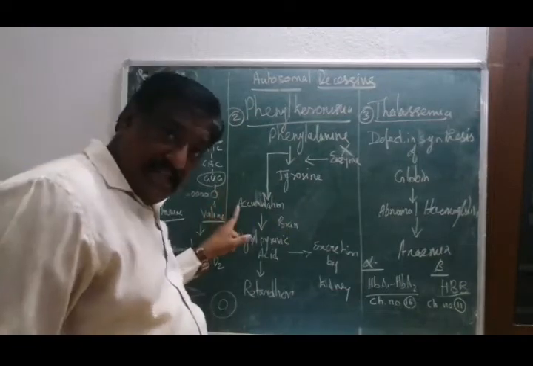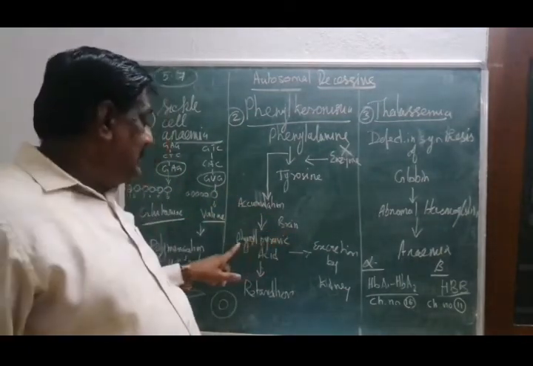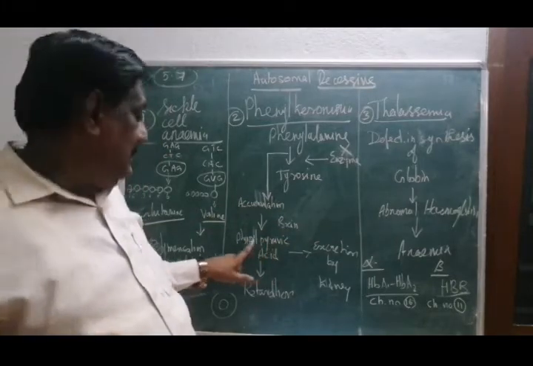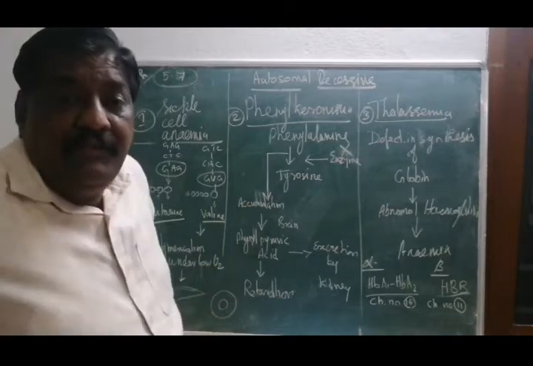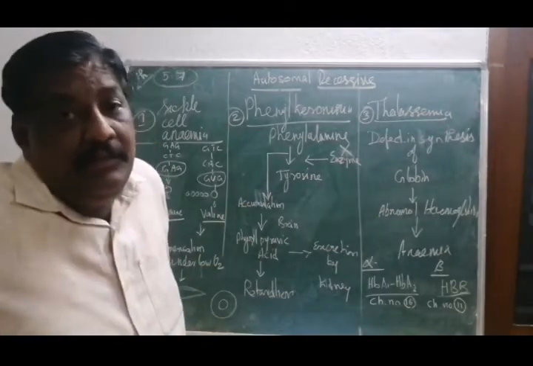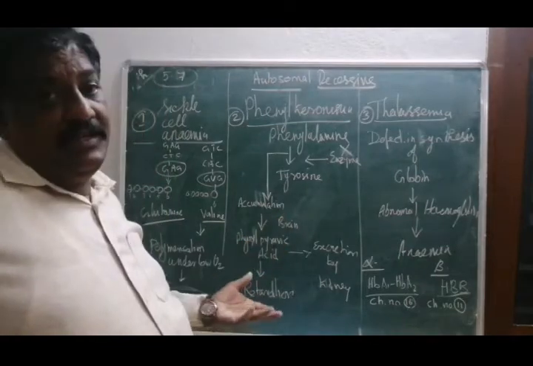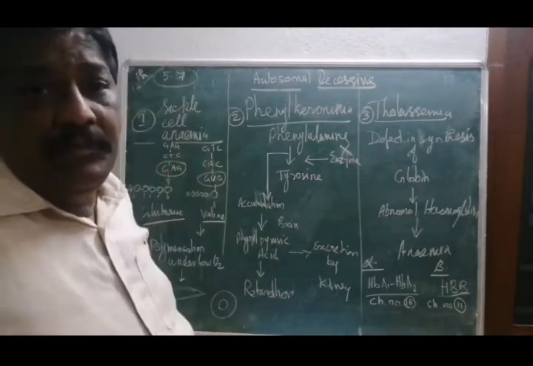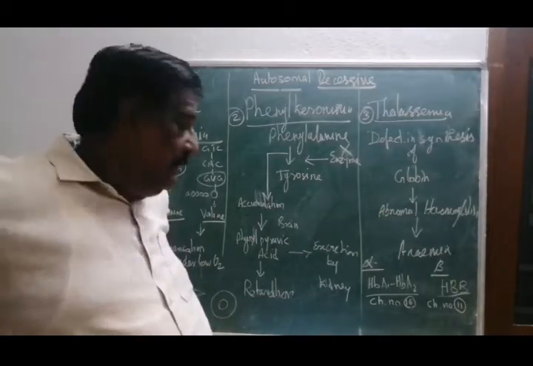Especially this is collected in the brain, because the brain uses a lot of pyruvic acid. So this accumulation leads to formation of phenylpyruvic acid. This is collected in the brain and leads to retardation of the brain. So malfunction of the brain affects the child or the individual.